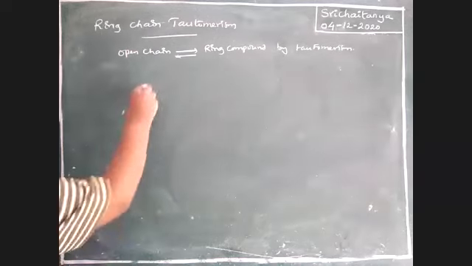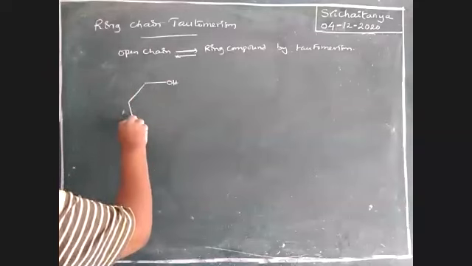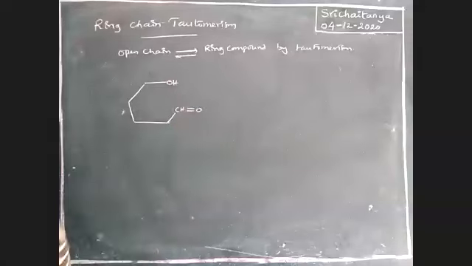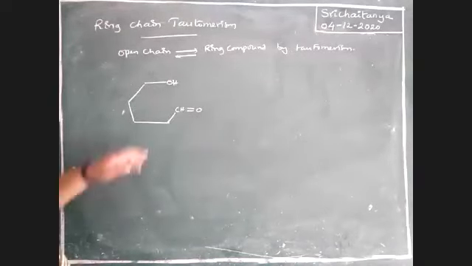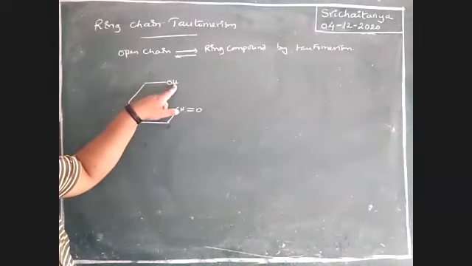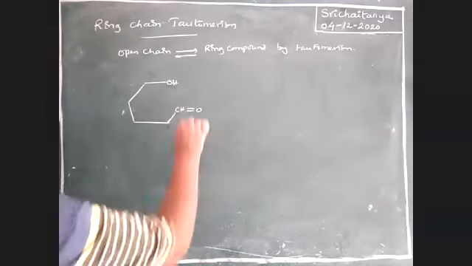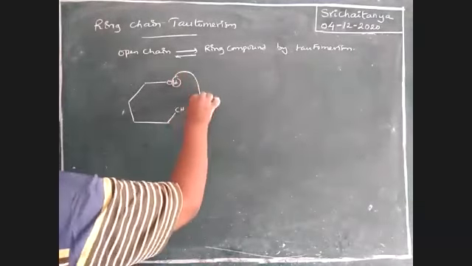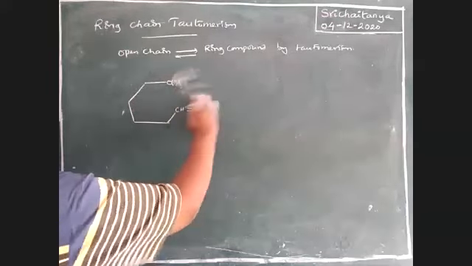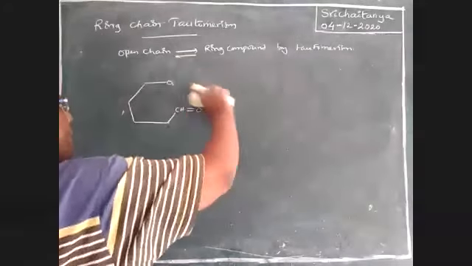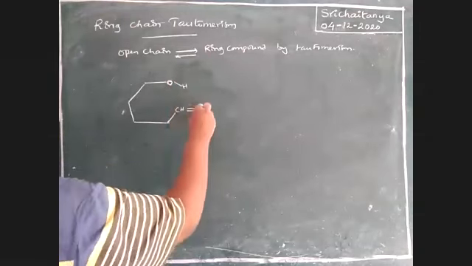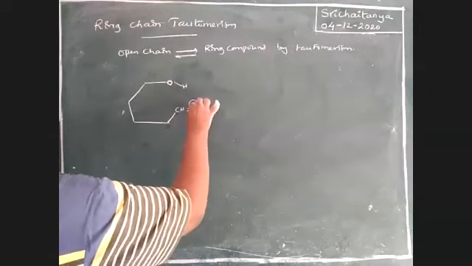Let us take an example. OH, CH double bond C. Actually, this hydrogen is trying to migrate, boys, but this other hydrogen is more acidic and very near to this carbon. Therefore, this hydrogen is migrated here.